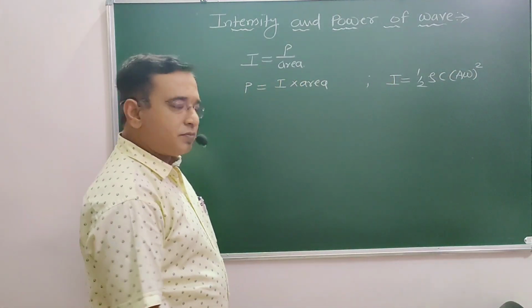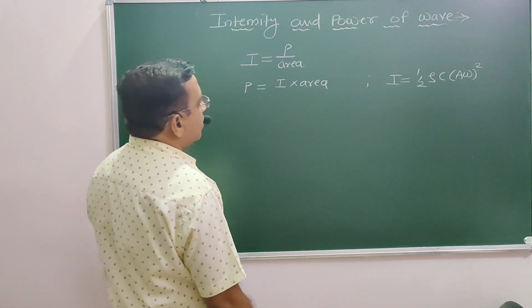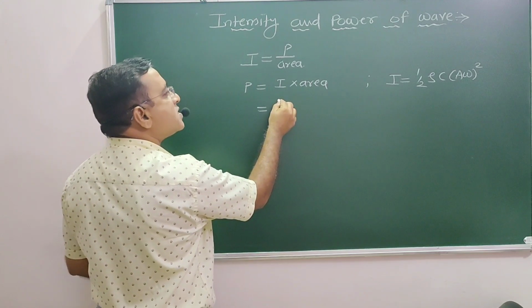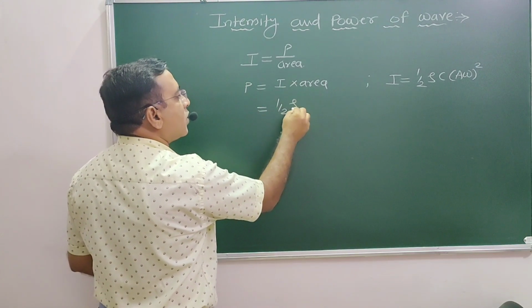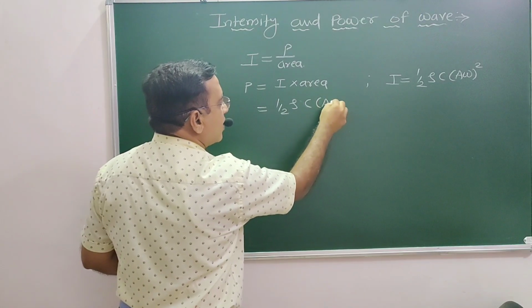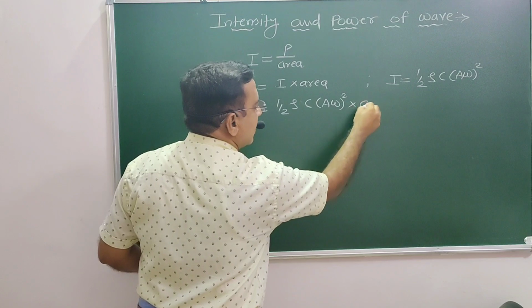The equation is before you. We can modify that equation also. Here I am going to substitute the intensity: 1 by 2 rho C A omega square into area A.